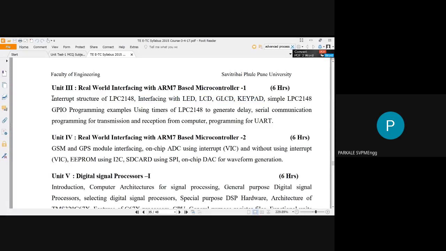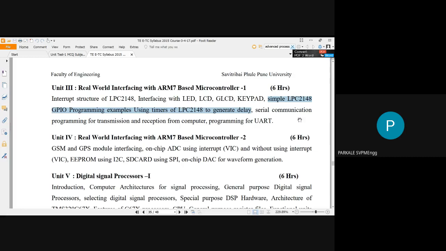Then we have to study the interrupt structure for LPC2148. You know what an interrupt is. The next point is simple LPC2148 GPIO programming examples, using timers of LPC2148 to generate a delay. This is a very important application. You have to use the timers to generate a delay and not subroutine instructions, and you have to make your LED turn on and off for a particular time by using the timer sections.